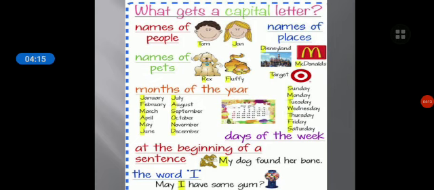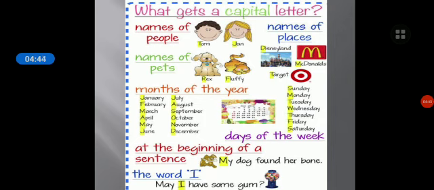Okay. And at the beginning of the sentence, whenever we start a sentence, you have to write in a capital letter. Okay, whenever you start a sentence, we have to start with a capital letter only. And when we are using the word I: I am a boy, I like to play, may I have some gum.